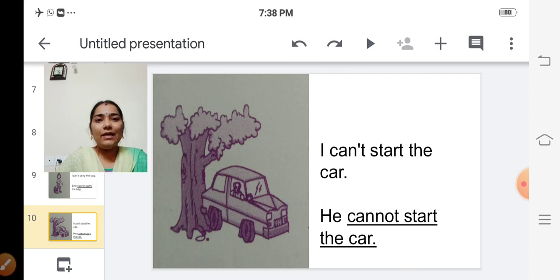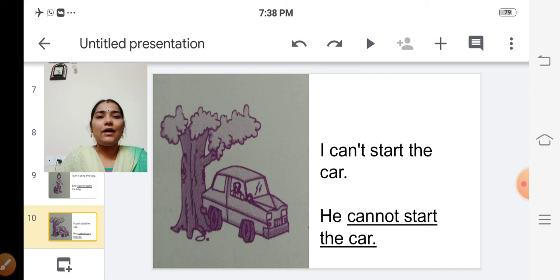He cannot start the car. If the person is a boy, what will we say? He cannot start the car, isn't it? So in this sentence, I becomes he. Okay, children, what does the person say? I can't start the car. What will we say? He cannot start the car.